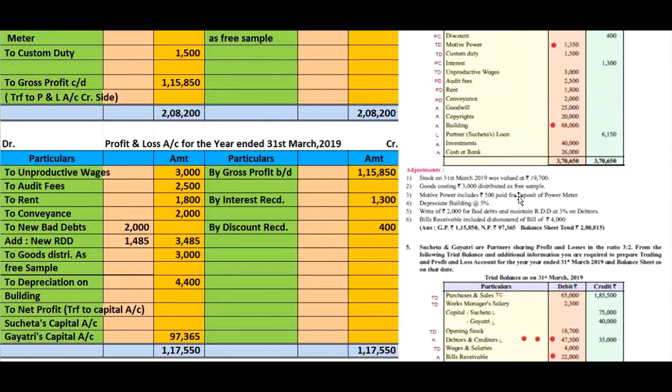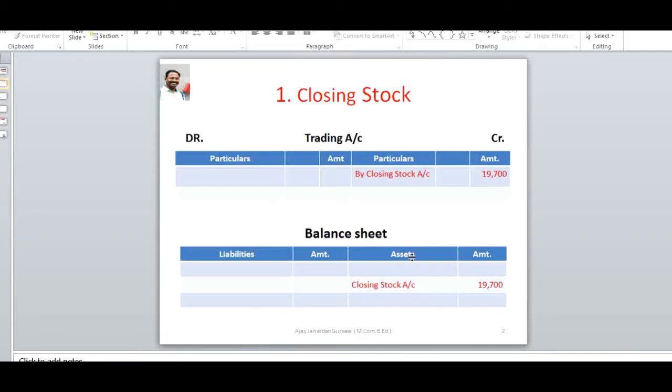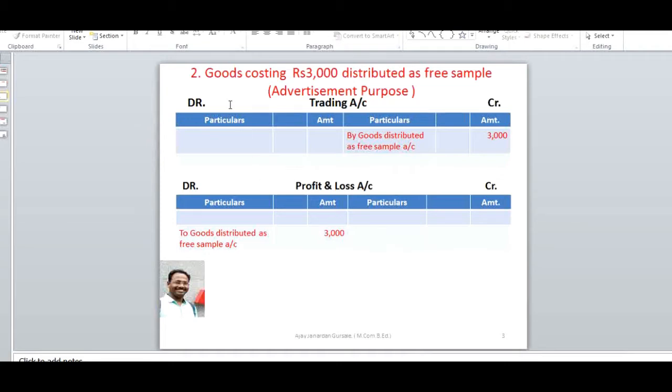The second adjustment: goods costing ₹3,000 distributed as a free sample. Goods costing ₹3,000 distributed as free sample. Let me see the adjustment effect for the same.